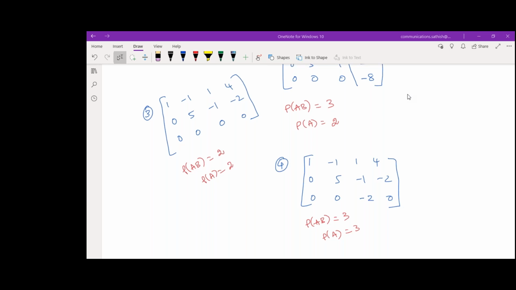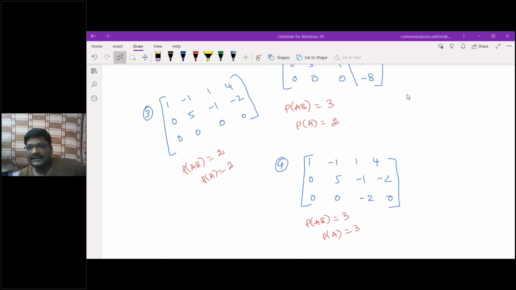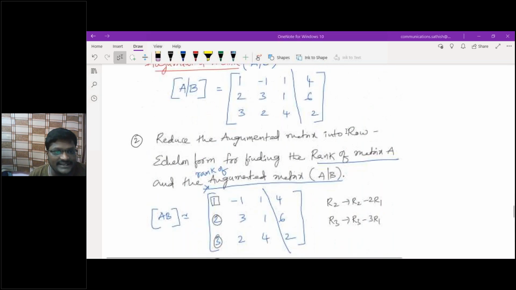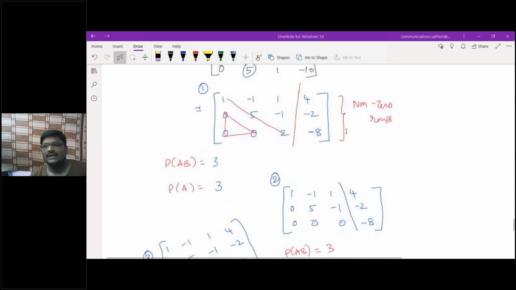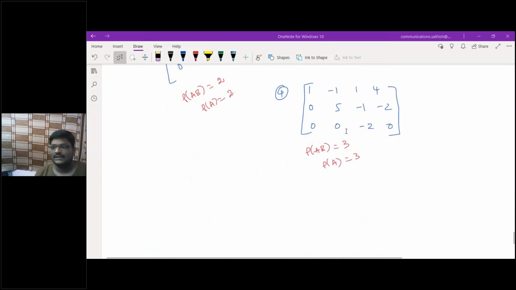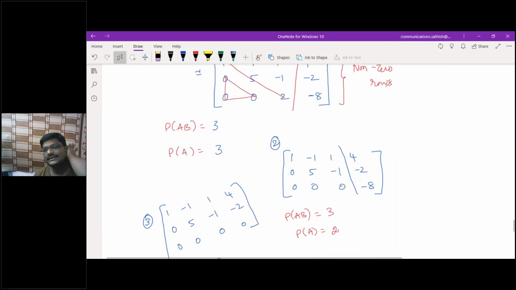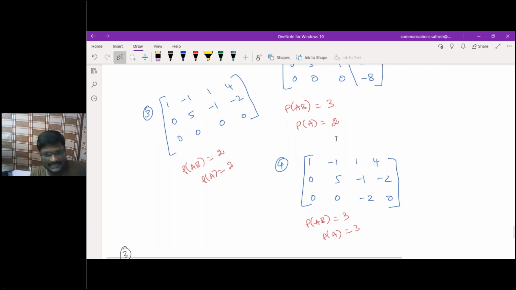So now let me take the part of this one. Which point is it? Second point. Now I will take the third point. Let me continue. Now I just gave you all the possible cases. These 4 cases are possible or not? Understanding or not? Yes, sir. Those are some of the possible cases.